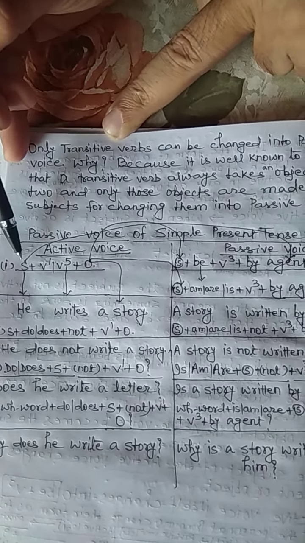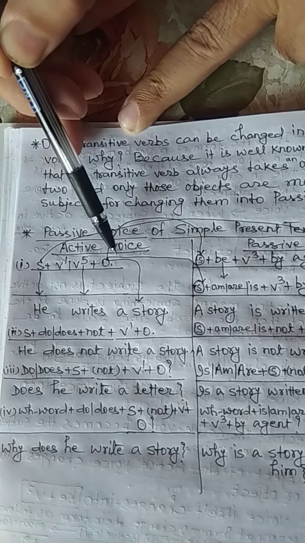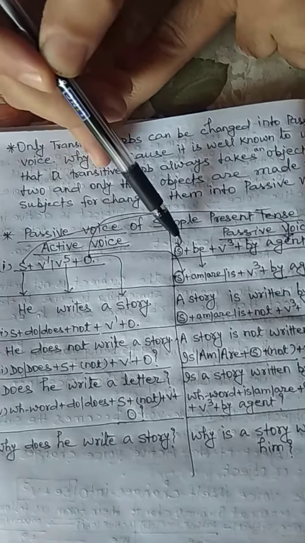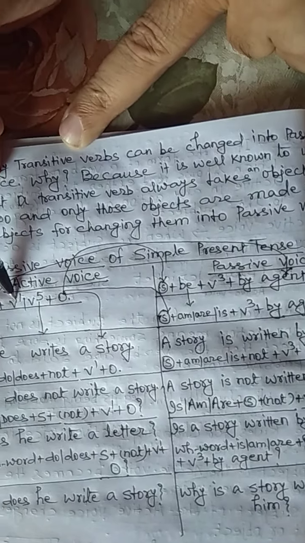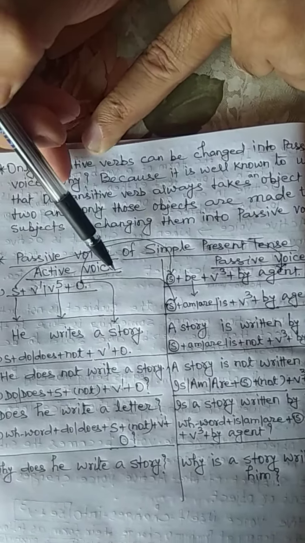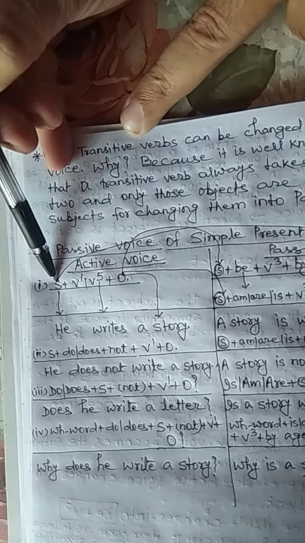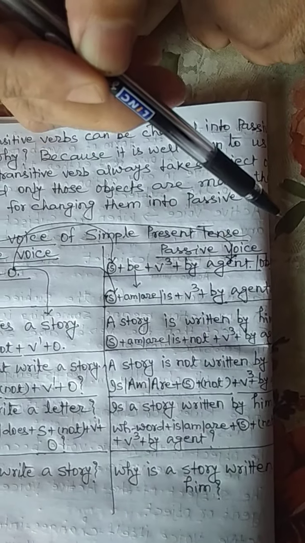Let's discuss. Subject, V1, V5, object. This object will change into subject. So, subject and V1 and V5 will change into be plus V3. After that, this subject will change into by either agent or object.